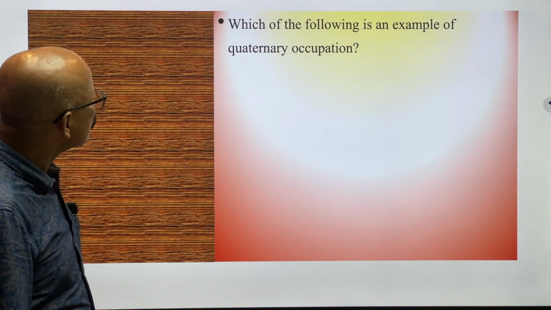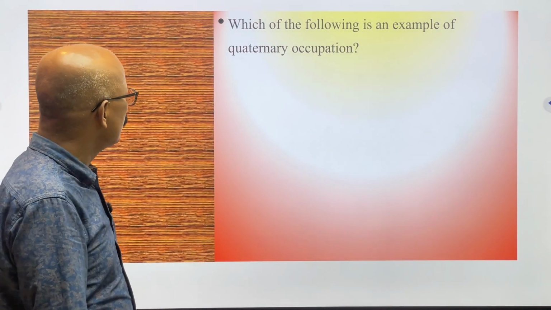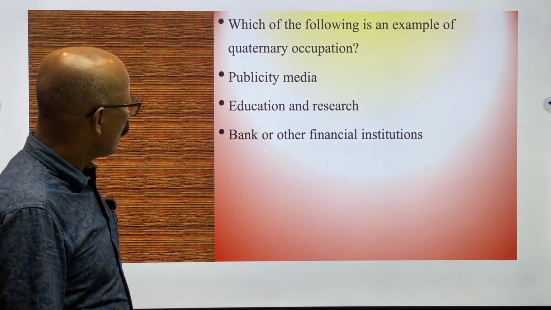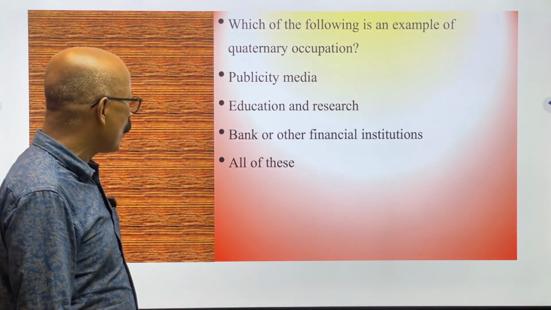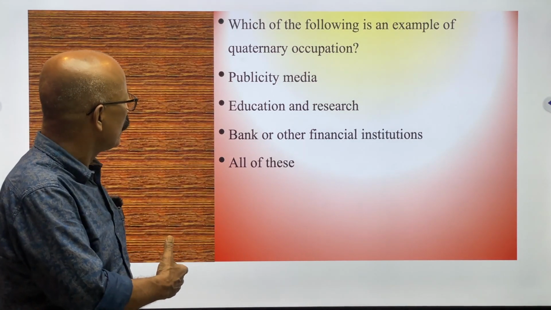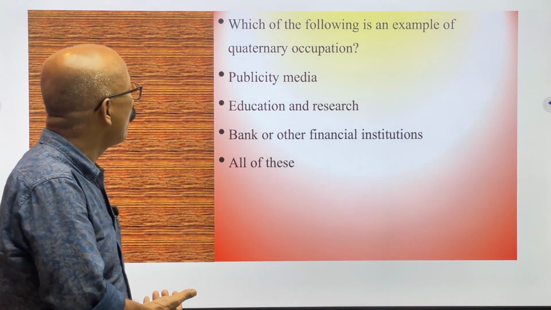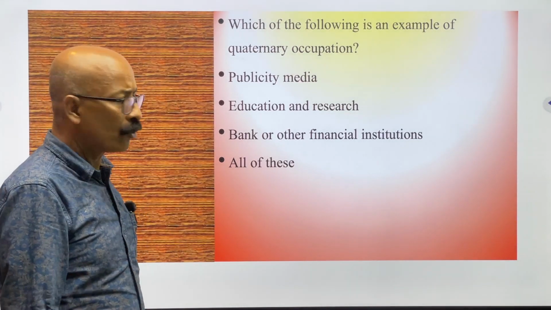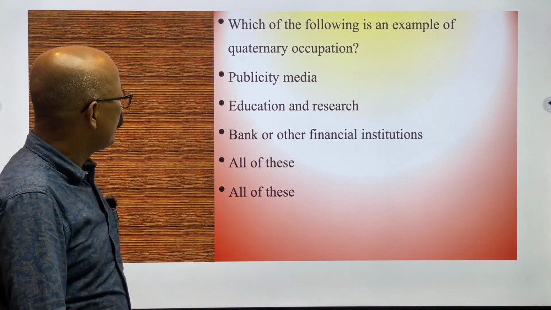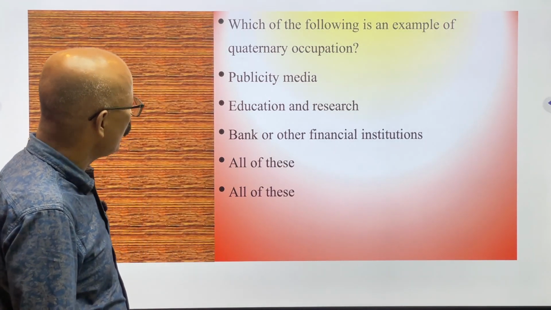Next question. Which of the following is an example of quaternary occupation? Options are publicity media, then education and research, then bank or other financial institutions, and all of these. Now we have to predict which one will fall in the category of quaternary occupation. And the answer is all of these, because publicity, education and research, and banking all belong to quaternary. So the answer will be all of these.